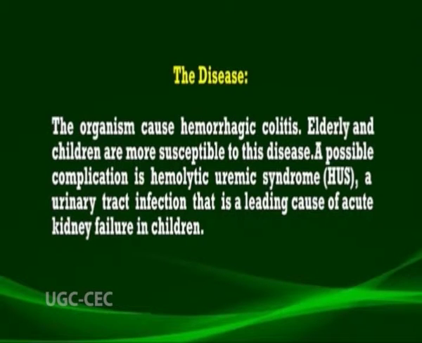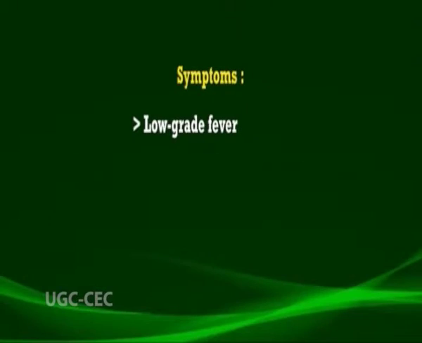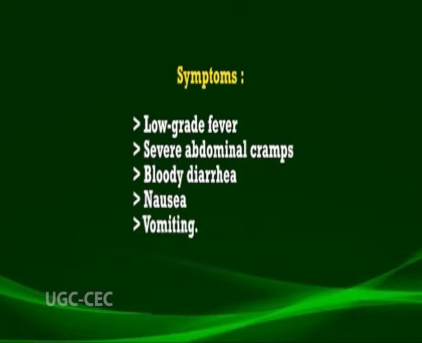These organisms cause a disease known as hemorrhagic colitis. The elderly and children are very susceptible to this disease. A possible complication, known as hemolytic uremic syndrome, is a urinary tract infection that is a leading cause of acute kidney failure in children. The symptoms include low-grade fever, severe abdominal cramps, bloody diarrhea, nausea and vomiting. The incubation period ranges from 5 to 10 days.